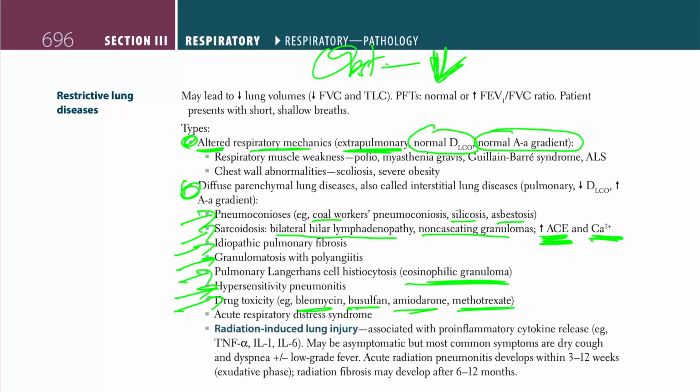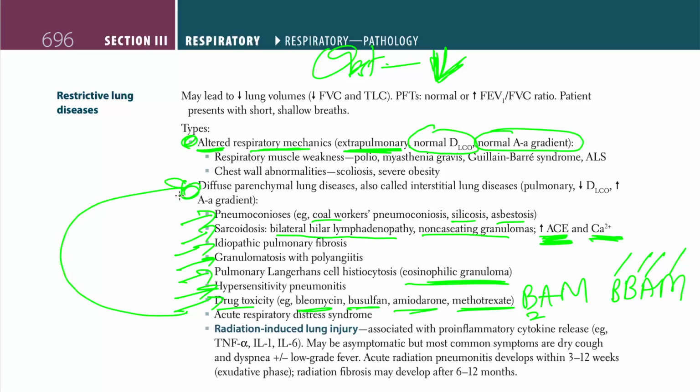So all of it is a BAM. BAM, right? So what is BAM? B-BAM. Bleomycin, busulfan, amiodarone, and methotrexate. And these are all drug toxicities which cause parenchymal lung disease or interstitial lung disease. Then the last one is acute respiratory distress syndrome, which also causes all of that.